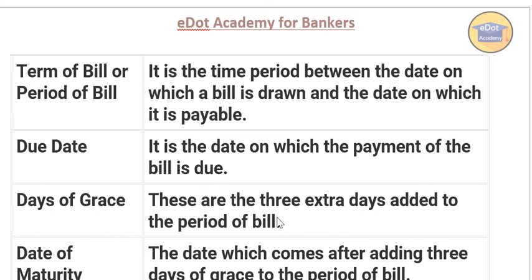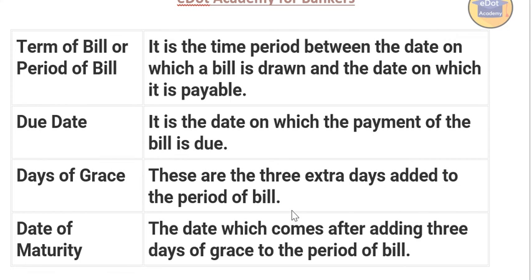You might have seen telecom companies also giving 3 days extra to pay the bill. So 90 plus 3, 93 days are given. Correct? So that date becomes the date of maturity. It means if you add 3 days of grace to the due date, that becomes the date of maturity.